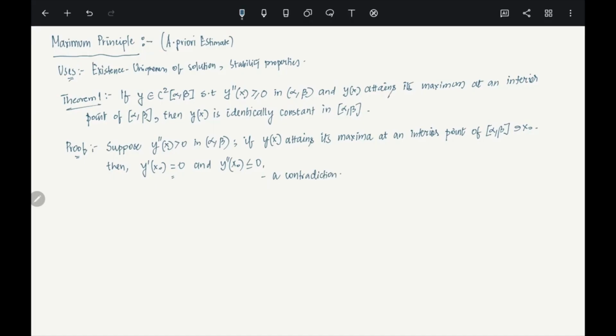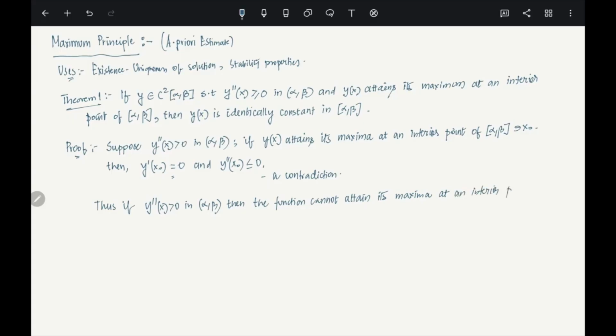Hence, if y double prime of x is positive in (alpha, beta), then the function cannot attain its maxima at an interior point of (alpha, beta).